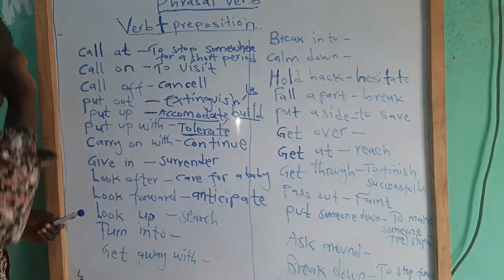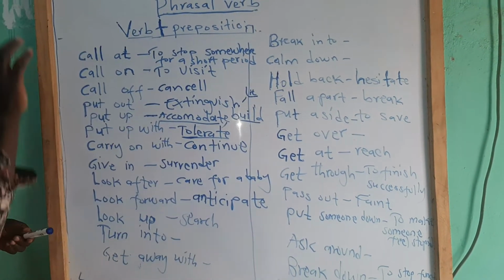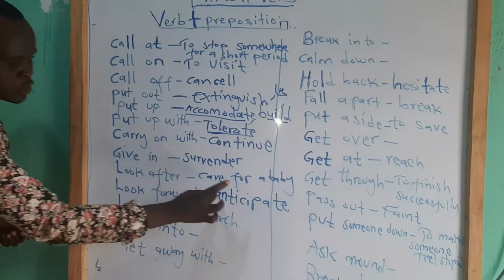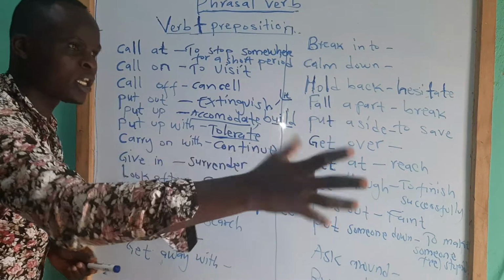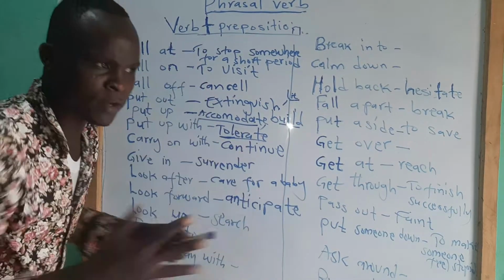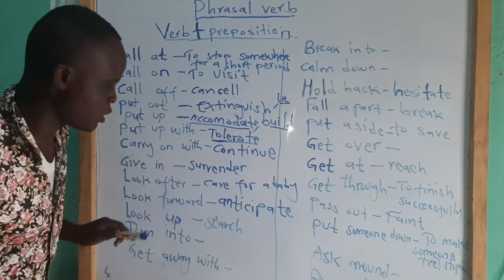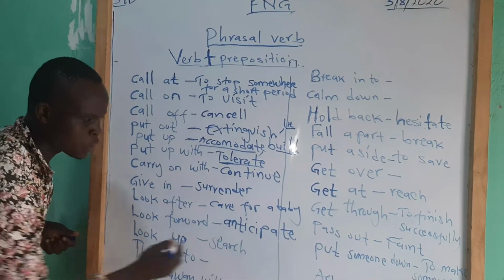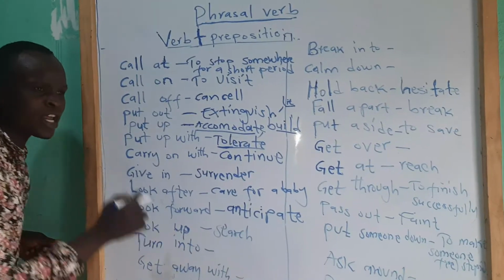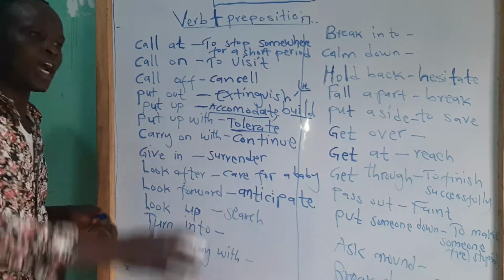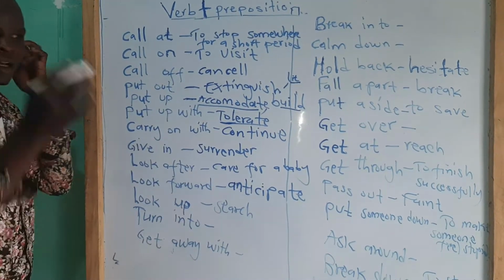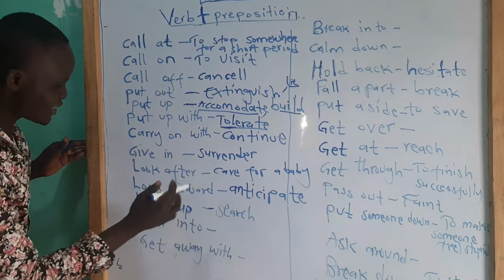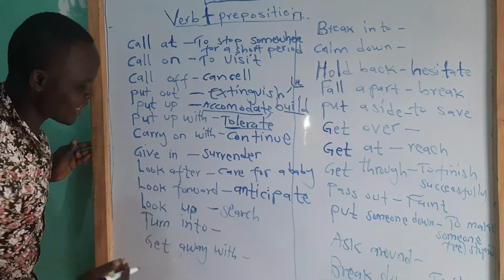I'm looking forward to that day we go to school. There's something good you are waiting for. You say you look forward to it. That thing that will happen is a very good thing for you, and it makes you happy. You say you anticipate. Anticipation is to look forward to a very good thing, either a birthday party, a wedding, or going somewhere. Boys like weddings because there's something to eat there. To look forward to is to anticipate, to wait eagerly for something.